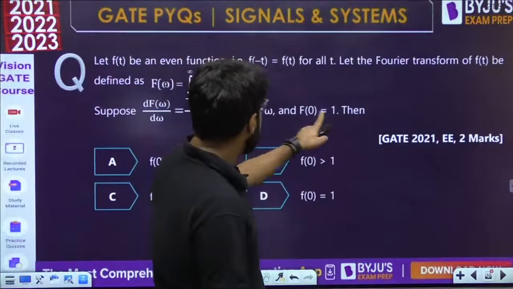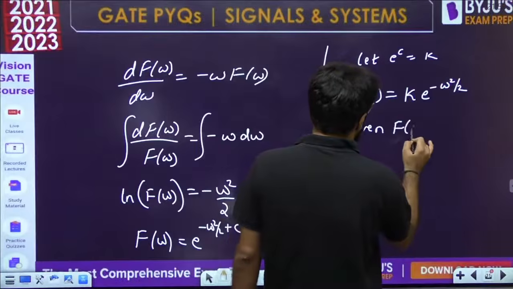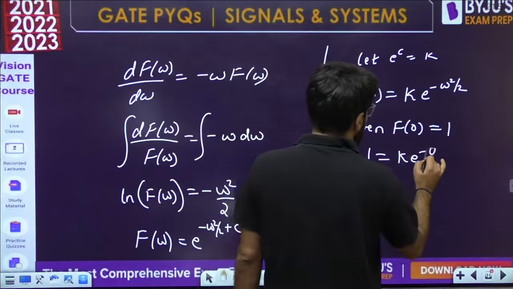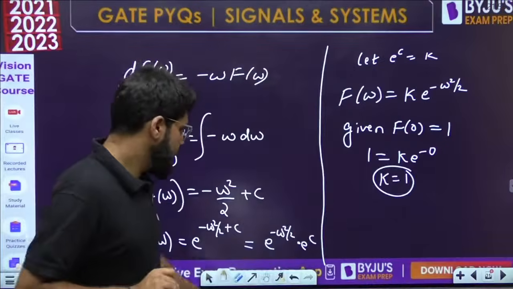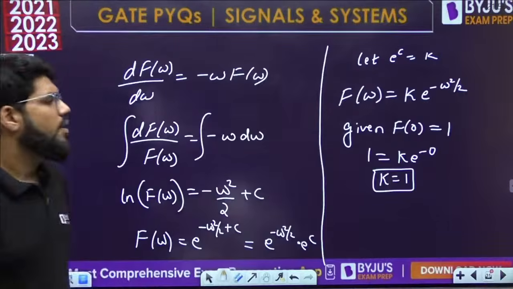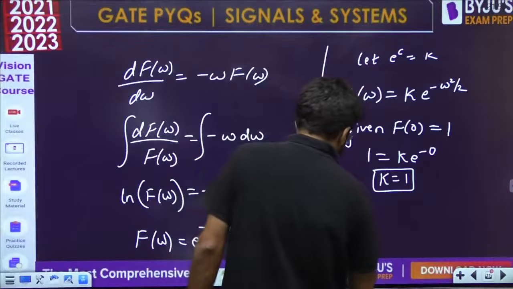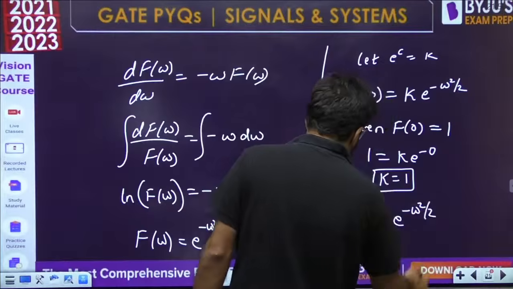Also given F(0) equal to 1. So 1 is equal to k e power 0. E power 0 is 1, so the value of k equal to 1. So what is F(omega)? E raised to the power minus omega square by 2.